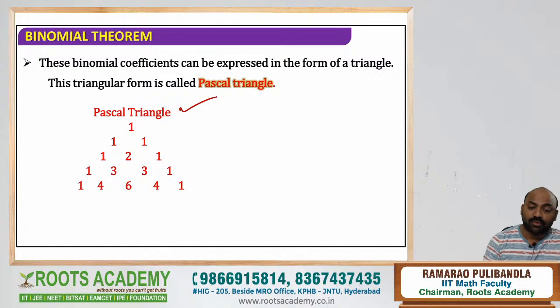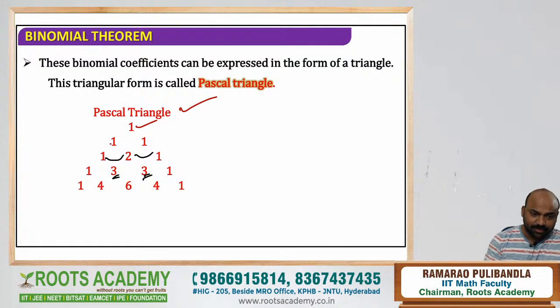So when you have power 0, you will get coefficient as 1. When you have the power 1, you will get 1, 1. Power 2, you will get 1, 2, 1. Power 3, you will get 1, 3, 3, 1. Here is the beautiful thing: to get this, add 1 plus 2 is 3 and 2 plus 1 is 3. Right? So just add it and you will get it.